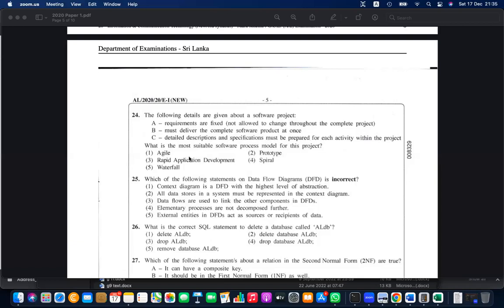Elementary processes are not decomposed. Elementary is the last leaves. Elementary is at the leaf end. So we are not further dividing these elementary processes. External entities in DFD act as sources or recipients of data. Yes, this is how the system deals with them. External entities act as data sources or data recipients. That is true. They're asking for the incorrect one. The incorrect one is this one, right? All data stores need to be represented in the context diagram. No, it's not. So that is number 2.